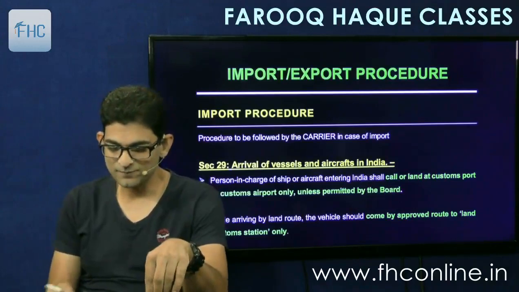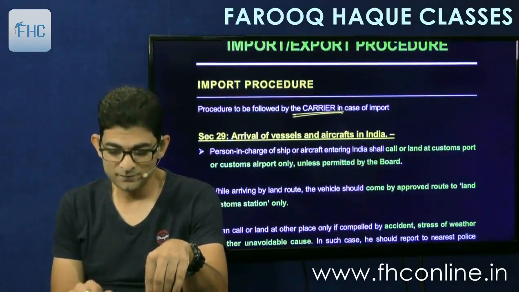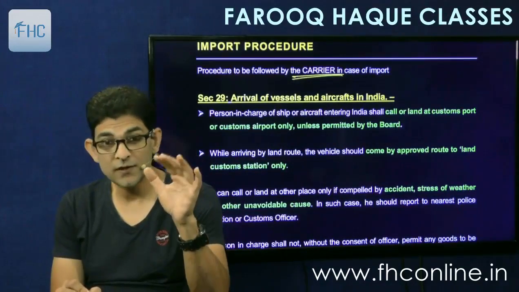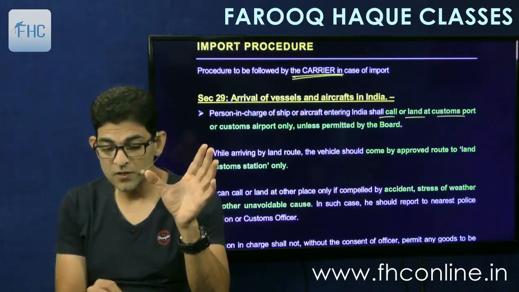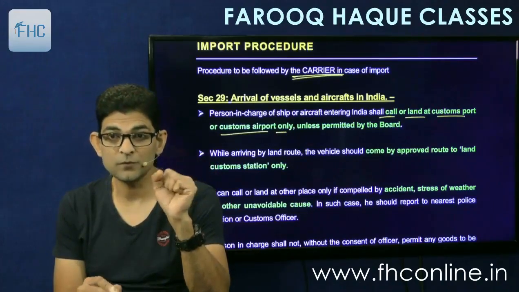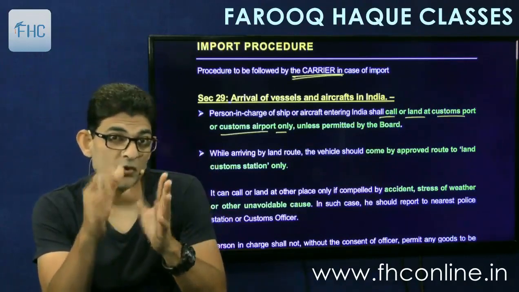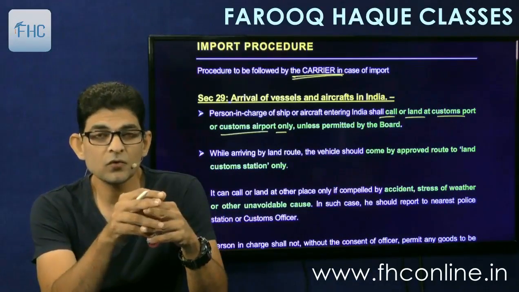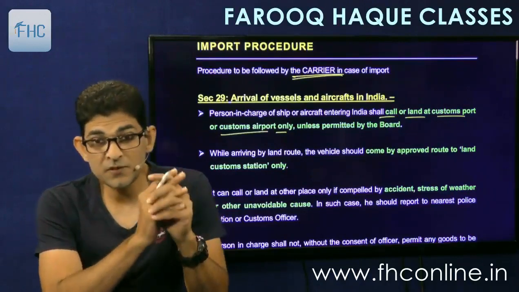Okay, so let's see. First we'll see procedure to be followed by the carrier in case of import. Section 29 says that the person in charge of the ship or the aircraft entering India shall call or land at customs port, customs airport only, unless permitted by the board. Means first of all they have to arrive only at the customs ports or the customs airport, means at the customs station. They cannot go here and there. No. They have to come at the customs port or the customs airport unless permitted by the board.